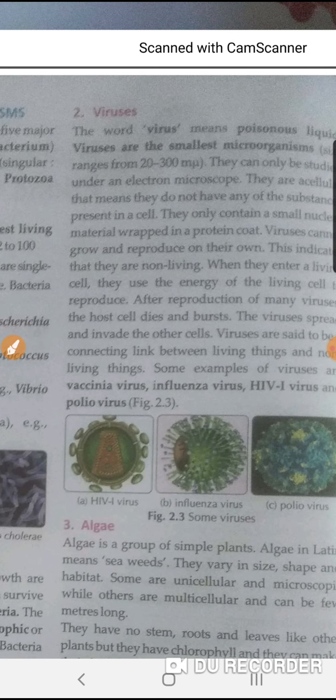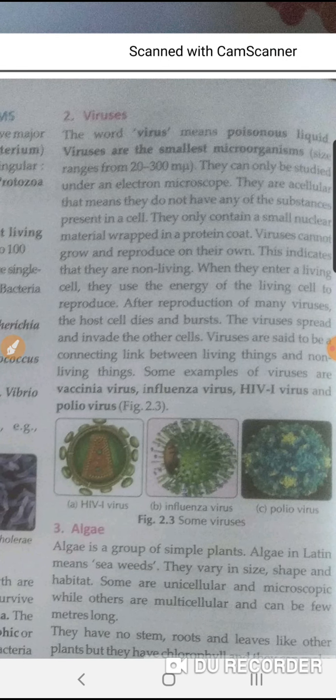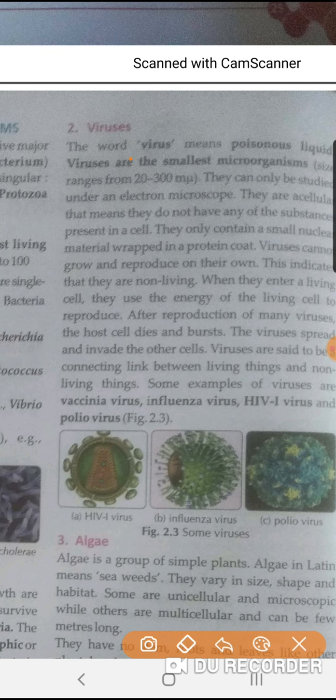Now, the second is virus. Virus means poisonous liquid. What is the meaning of virus? The meaning of virus is poisonous liquid. These are the smallest microorganisms. Viruses are the smallest microorganisms and they are a link between living and non-living organisms. What can we say? We can say that they are a link between living and non-living organisms.